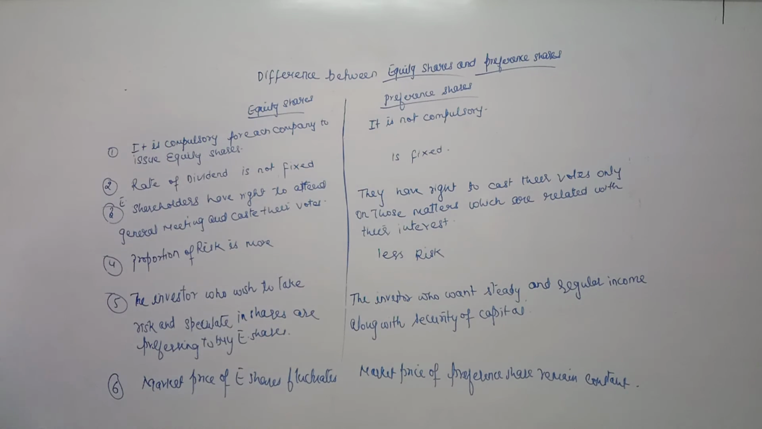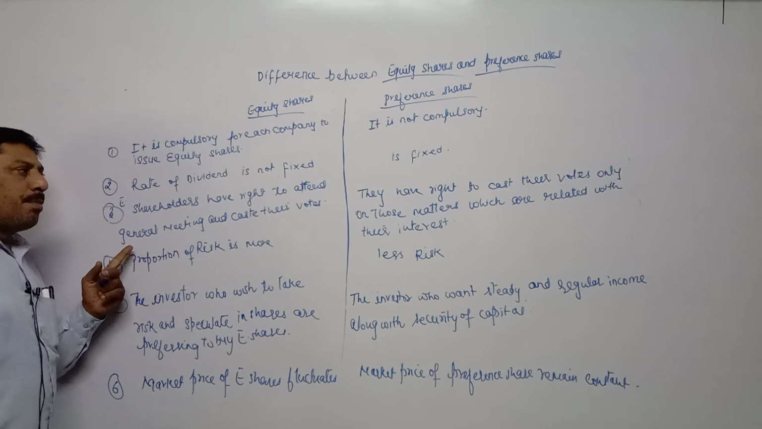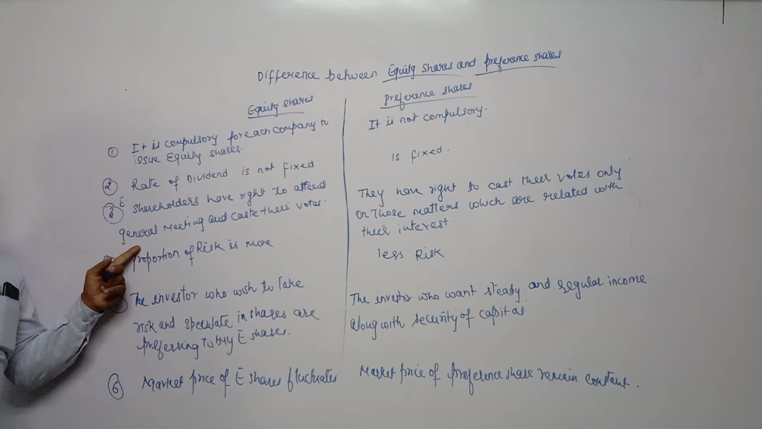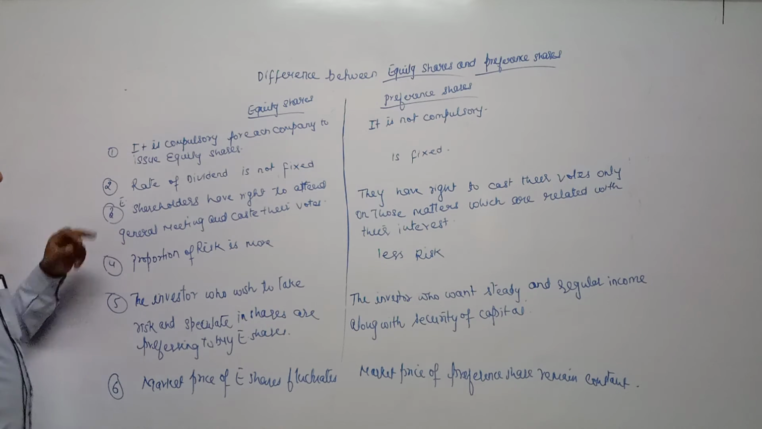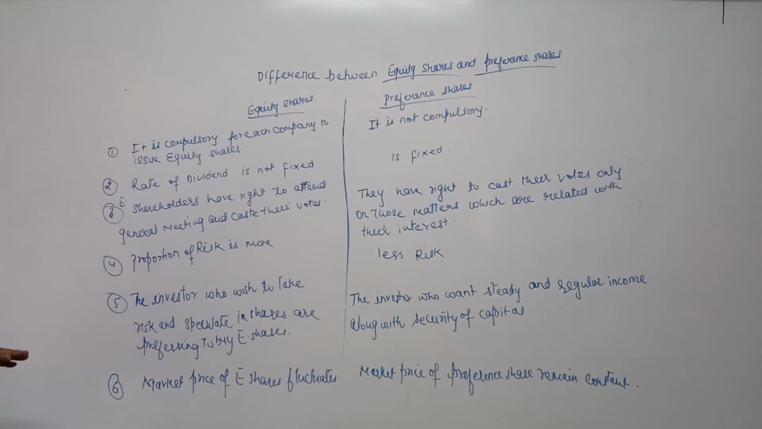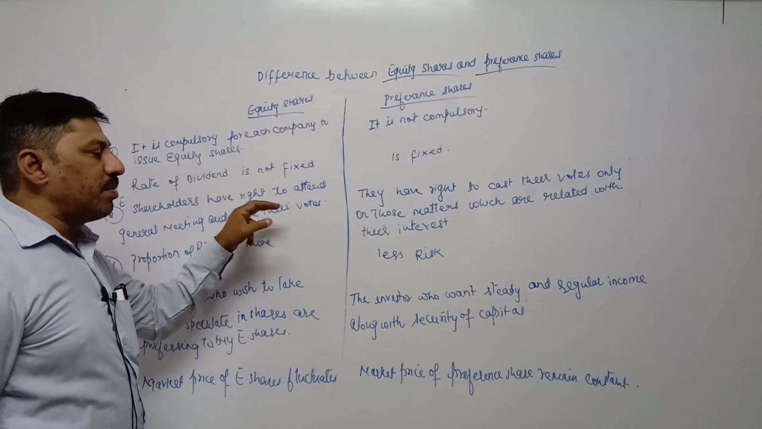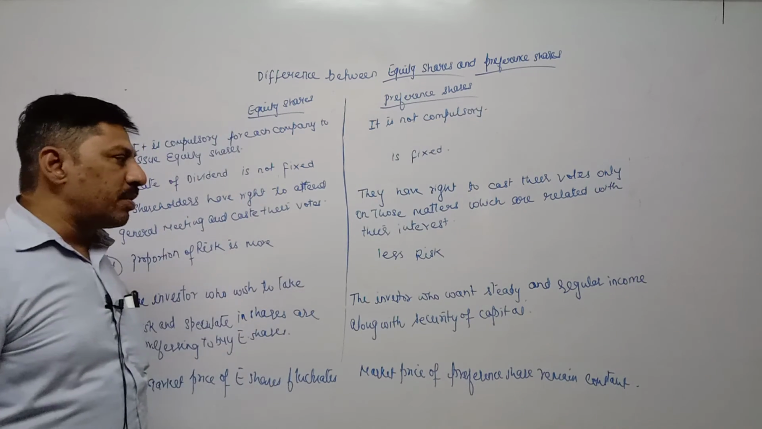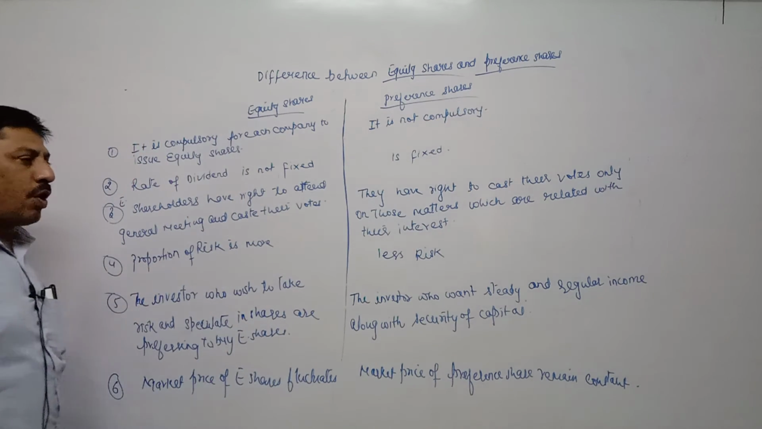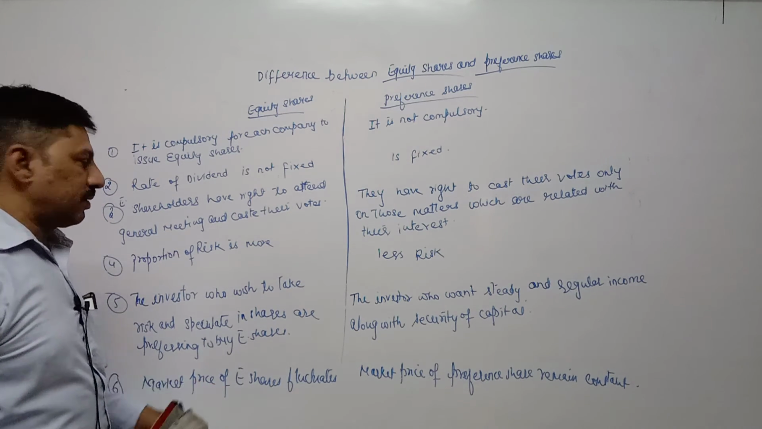Then third point, equity shareholders have right to attend a general meeting and cast their votes on every matter. General meeting here means meeting of shareholders, either they are equity shareholders or preference shareholders. The equity shareholders can give their votes on every matter. But preference shareholders can attend the general meeting, but they can cast votes only for those matters which are related to their interest.